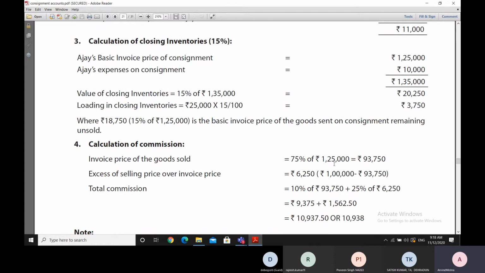Now, invoice price, because 1,25,000 is the invoice price of the goods which were sold.